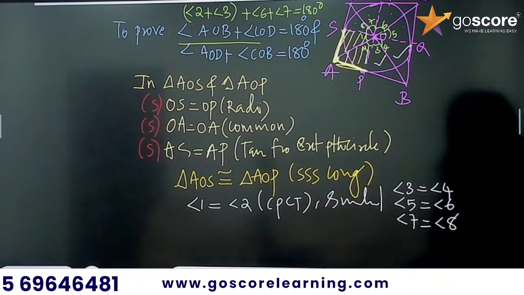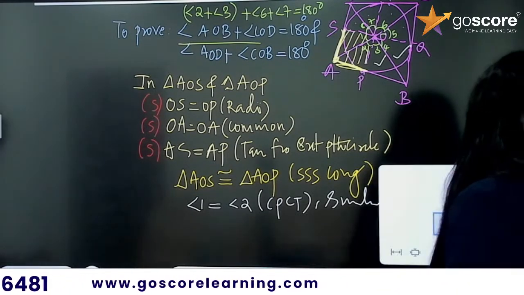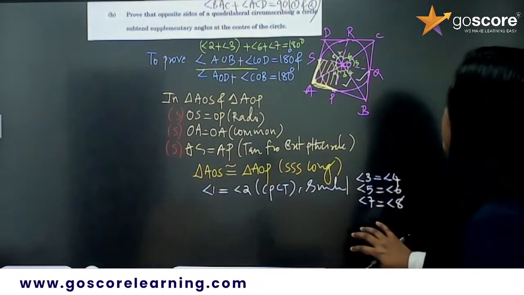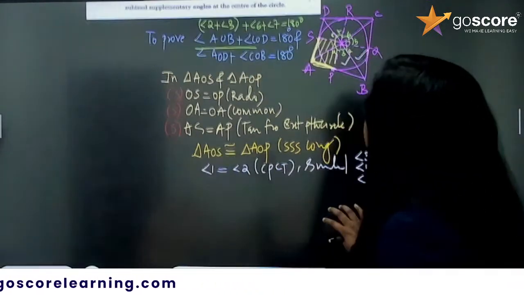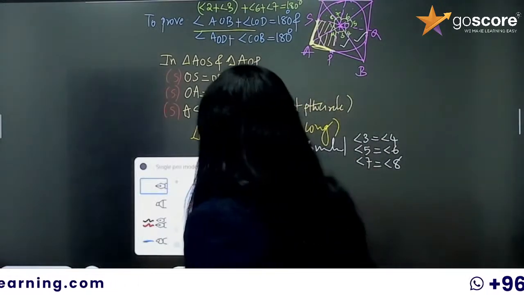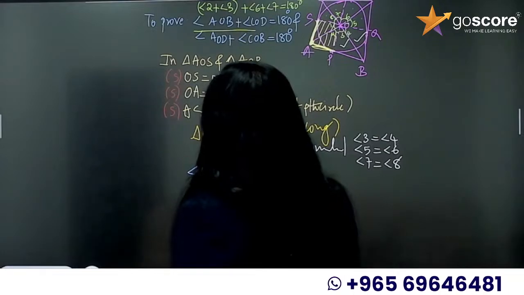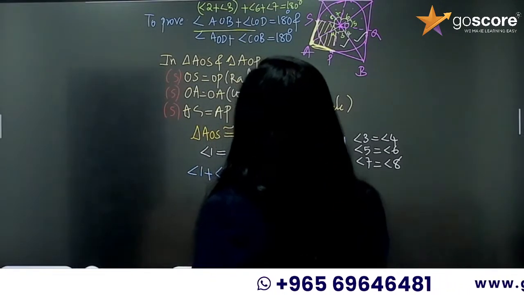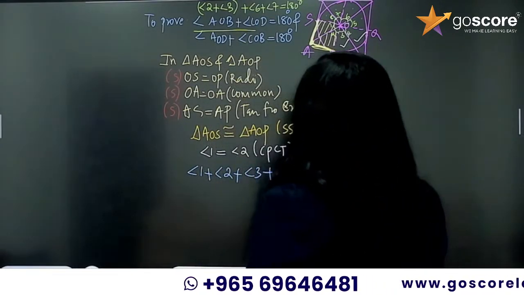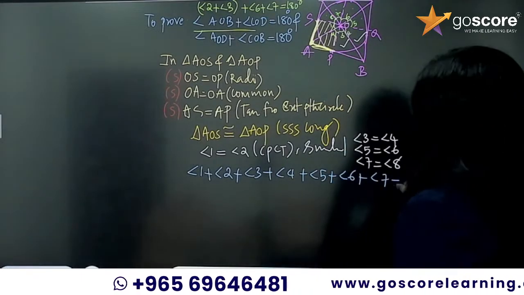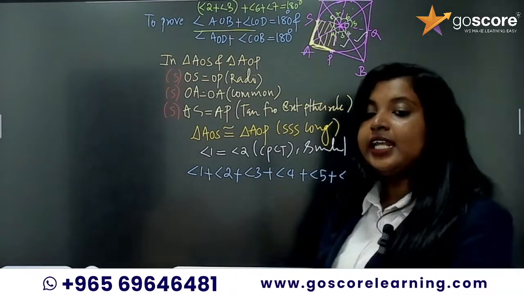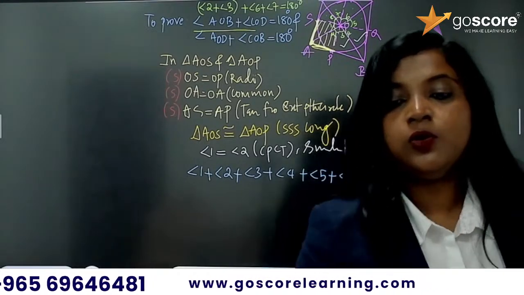Now I am going to add all the 8 angles. So angle 1 plus angle 2 plus angle 3, and so on up to angle 8. What is the sum of all the 8 angles? It must be equal to 360. Am I right?